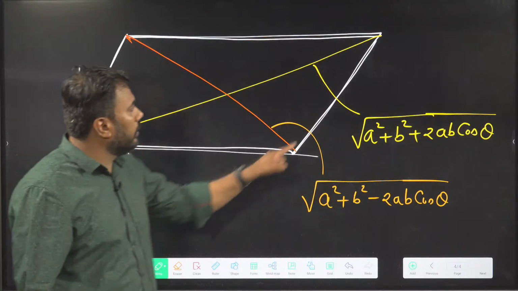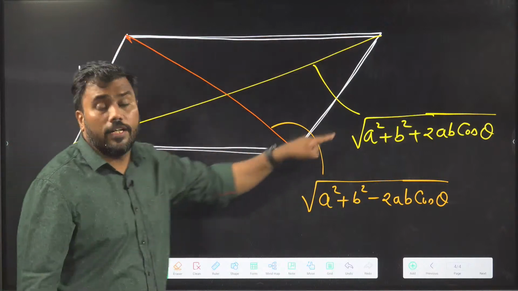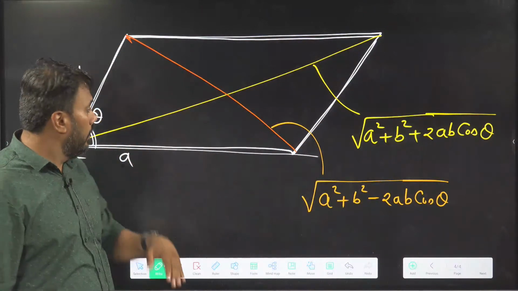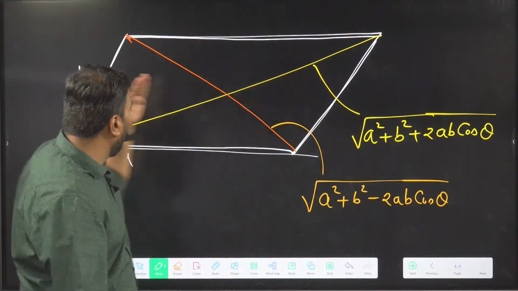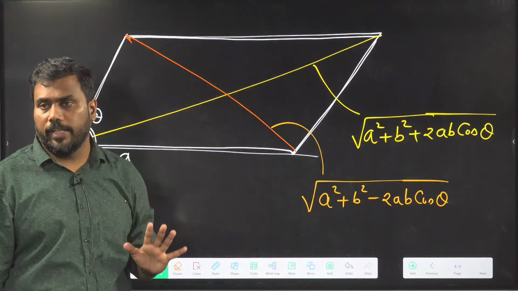So what was a parallelogram? A parallelogram is a quadrilateral with four sides. Two of these sides are parallel, the other two are parallel, and opposite sides are of equal length. So this becomes a parallelogram.